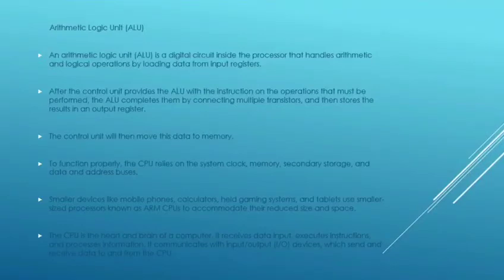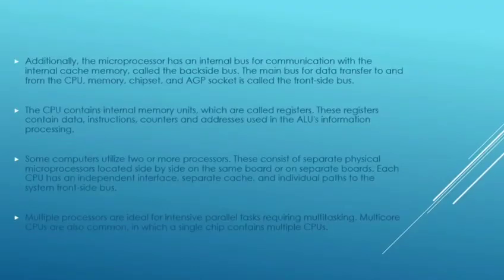The CPU is the heart and the brain of the computer. It receives data, input, executes instructions, and processes information. It communicates with input-output devices which send and receive data to and from the CPU. Actually, the microprocessor has an internal bus for communication with the internal cache memory called the backside bus. The main bus for data transfer to and from the CPU, memory, chipset, and AGP socket is called the frontside bus. The CPU contains internal memory units which are called registers. These registers contain data, instructions, counters, and addresses used in the ALU information processing.